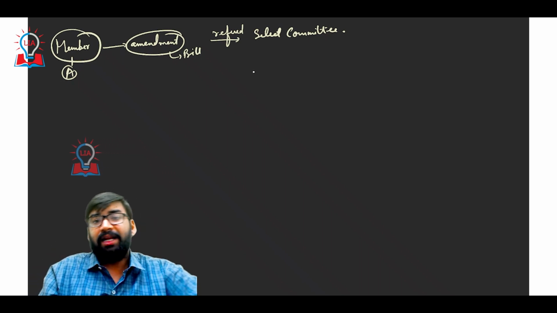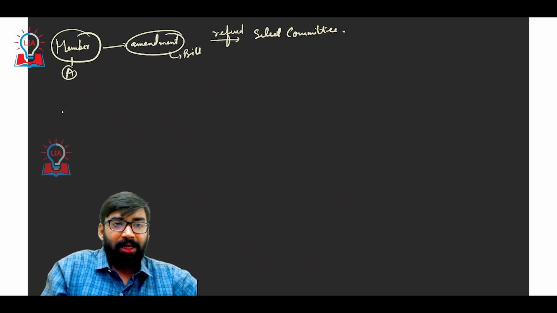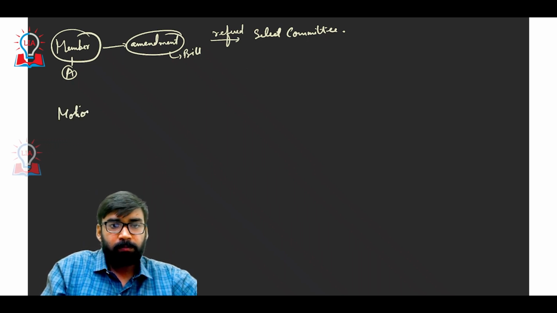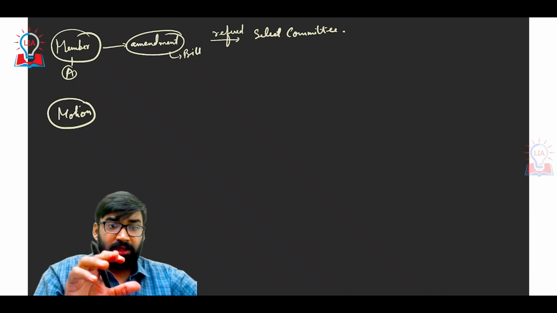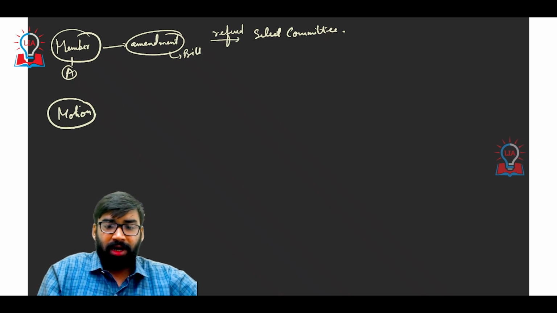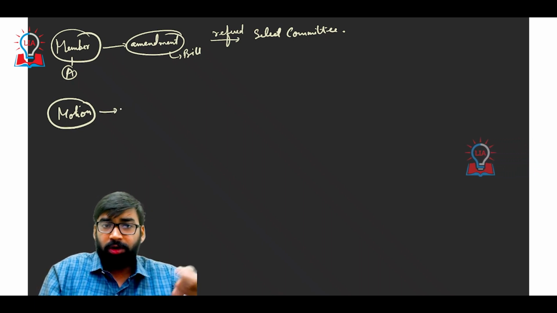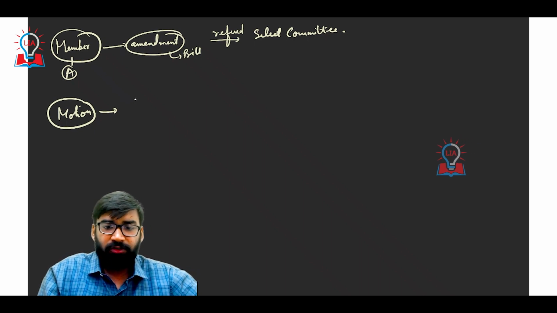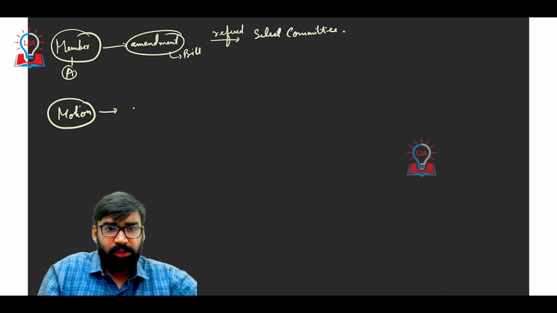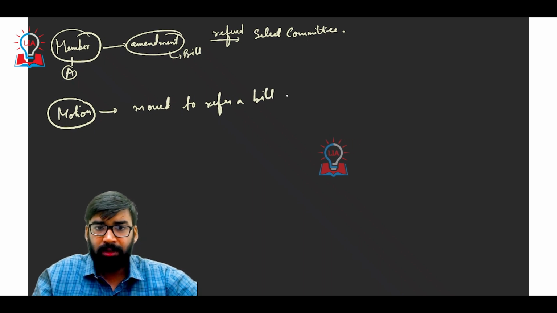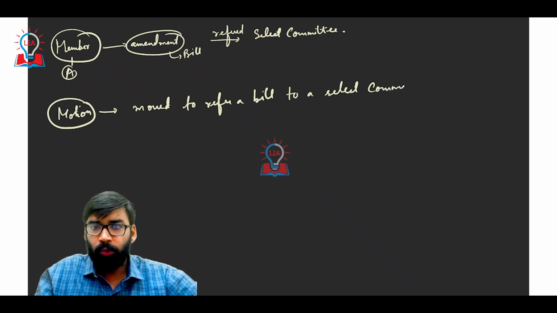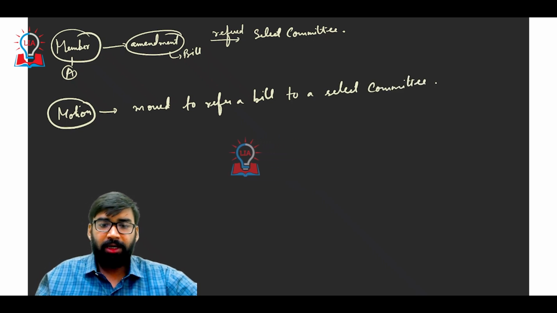Now, to create a select committee, a motion has to be passed. Now, try to understand, what is this motion? It is a kind of a bill. That means it is moved to refer a bill to a select committee. Getting my point?